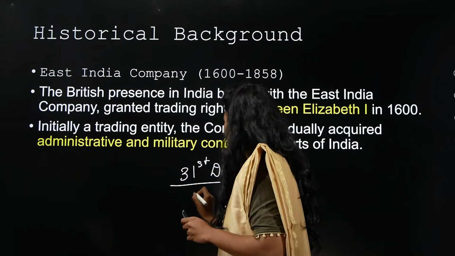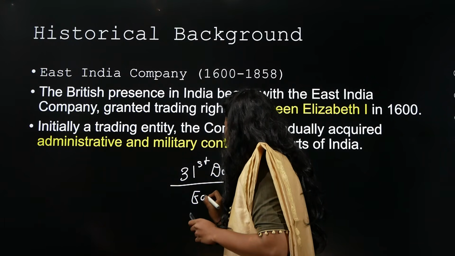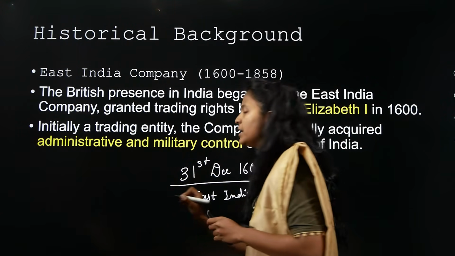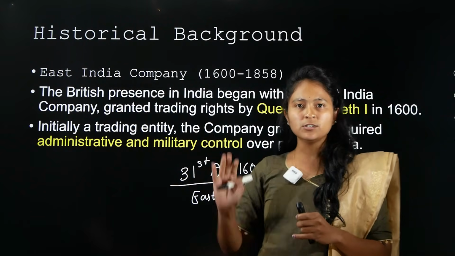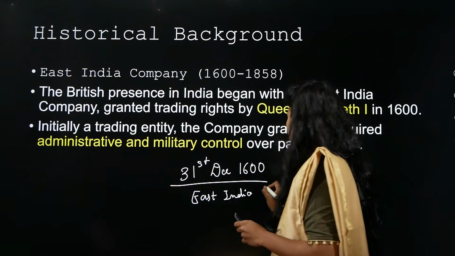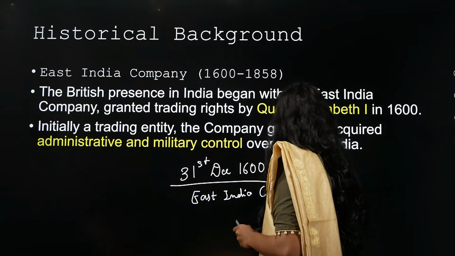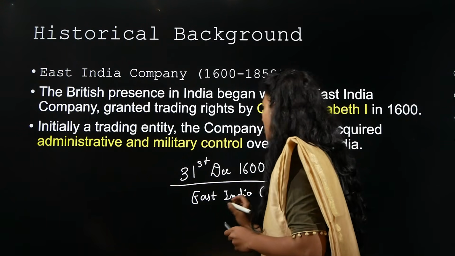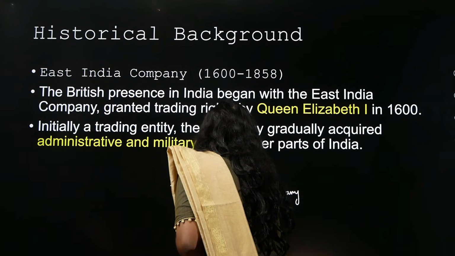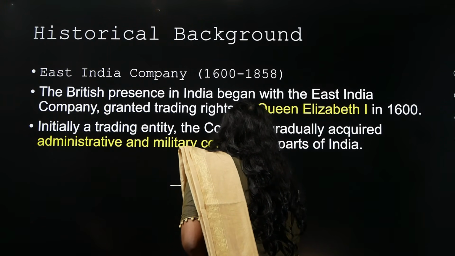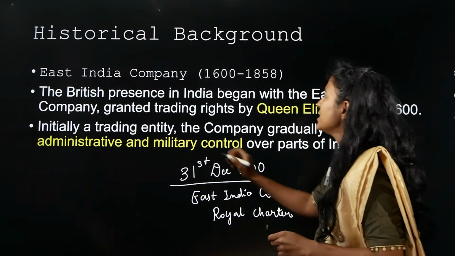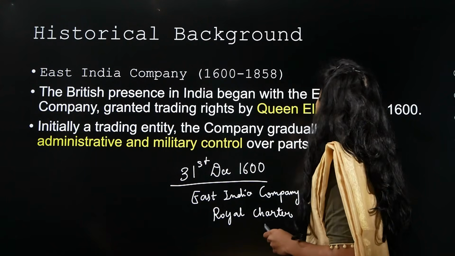This is when the East India Company, or basically the people of Britain, wanted to have a trading company. That is when the British East India Company got a Royal Charter. Okay, you can see that British presence in India began with the East India Company.